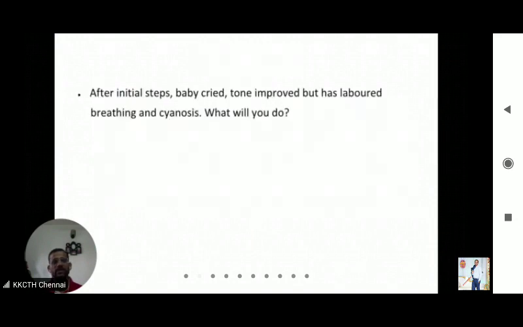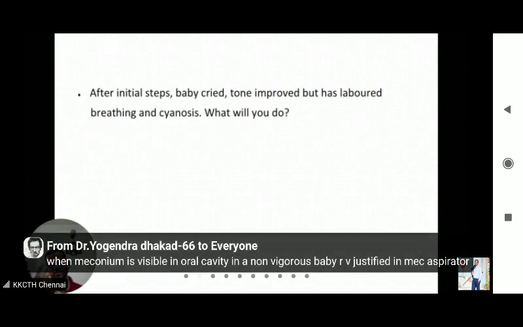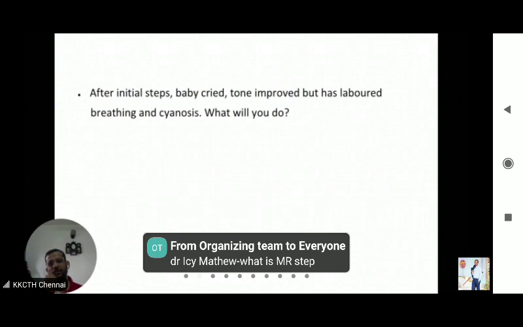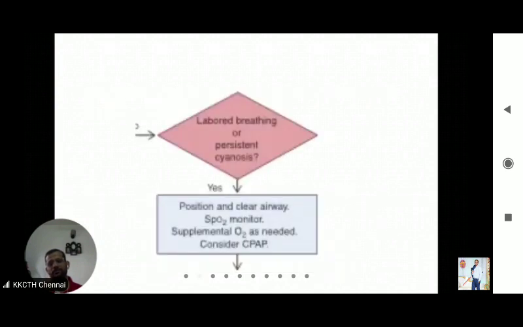After the initial steps, the baby cried, tone improved, but has labored breathing and cyanosis. What is the assessment after initial steps? The baby should not be having apnea, the baby should not be gasping, and heart rate should be more than 100. If all three are there, then you will see whether the baby has normal breathing or labored breathing. If the baby has labored breathing and cyanosis, what will you do? You will position the baby, clear the airway of any secretion, monitor SpO2, and then provide CPAP to the baby or supplemental oxygen.